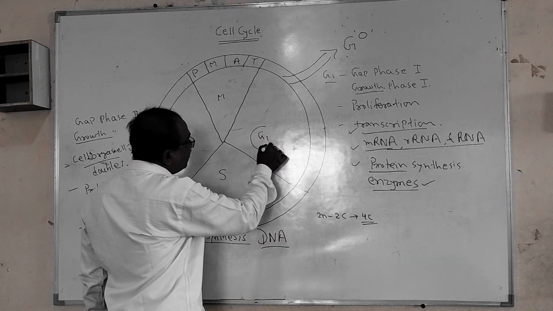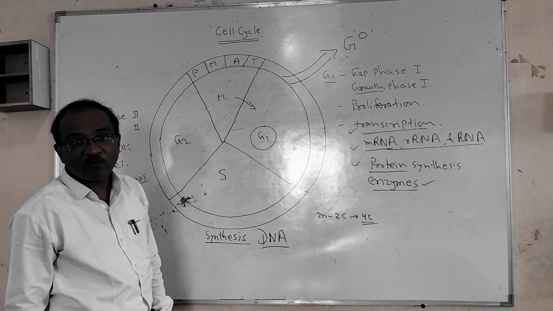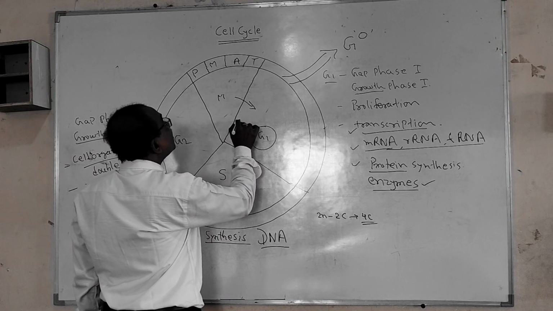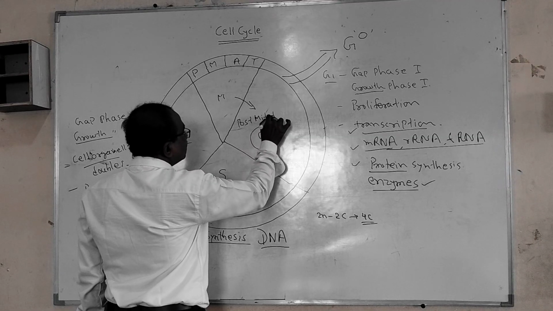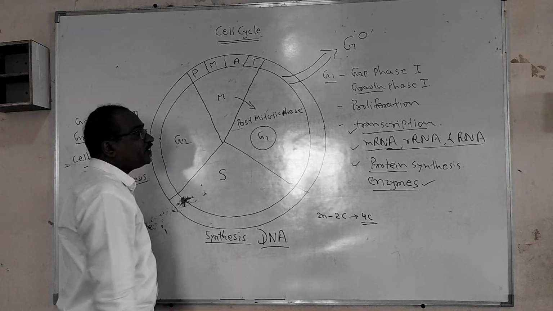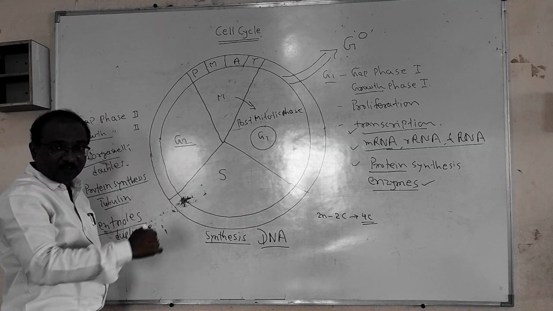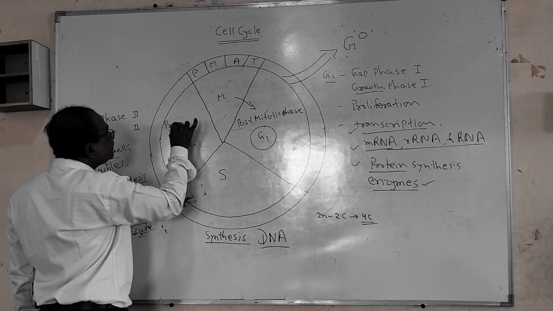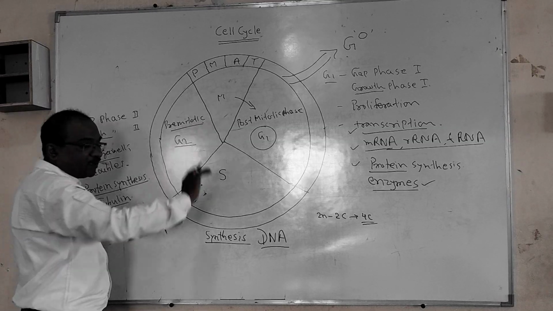As the G1 phase comes after the mitosis, it is called the post-mitotic phase. And as G2 comes before the mitosis, it is called the pre-mitotic phase.